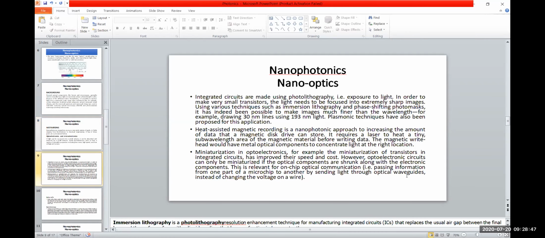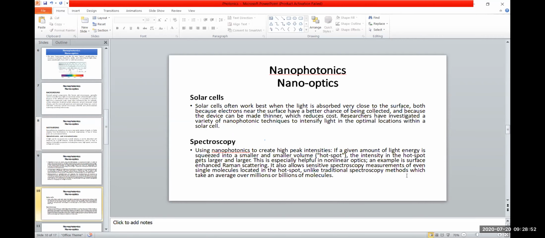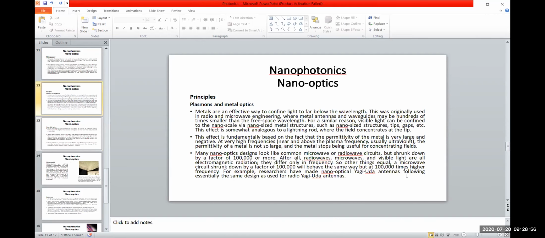You can go through this theory as well, how the light interaction occurs, and then the application in the solar cell, spectroscopy, microscopy, and the principles of plasmons and metal optics. Metals are an effective way to confine light far below the wavelength.